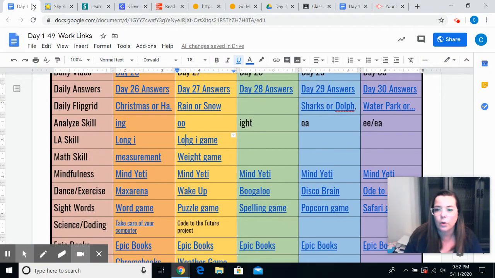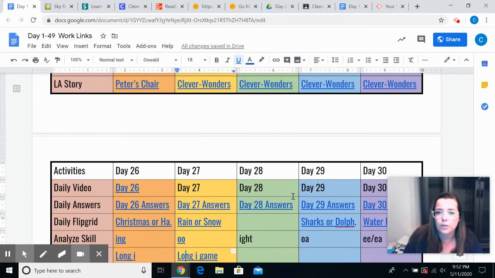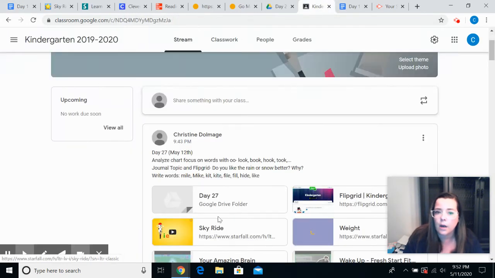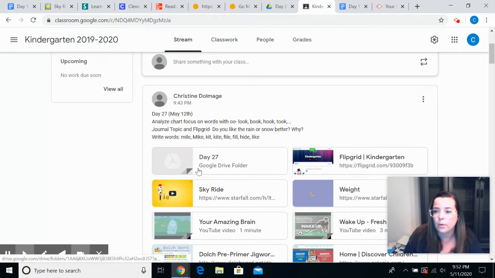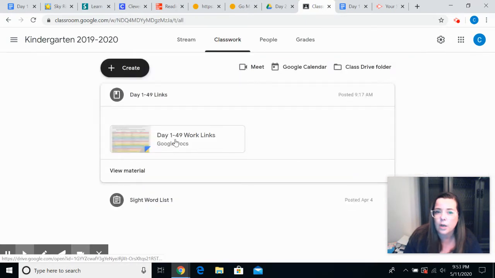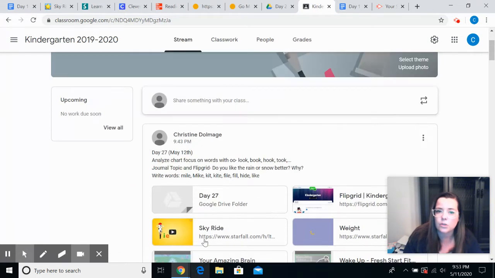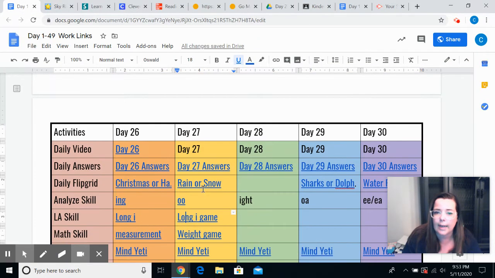We're going to go over your work for the day. So of course you can use this document. You can also use your Google Classroom. For you guys, I put the rainbow little document with all the links in your Google Classroom as well. Up at the top it says Stream, Classwork, People and Grades. If you go to Classwork, you can see that document right there. But then you can always go back to Stream and see the links like this too, where you can see day 27. So let's talk about what you're doing today.